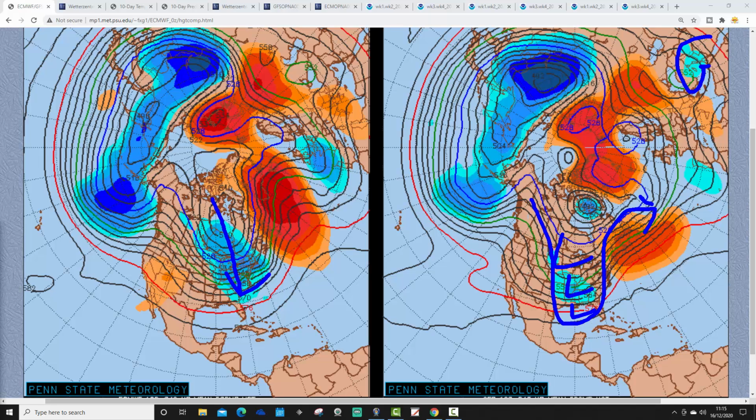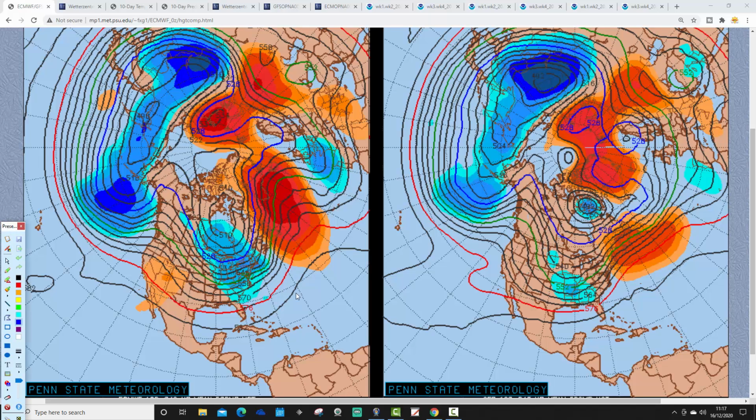Jet streams plunging southwards with that too. Out of the two, the ECM has the deepest trough and is bringing the severest of the cold air with it, but they're both going in the same direction, which does suggest a plunge of brutal cold weather into northern, eastern and Midwest America through Christmas.